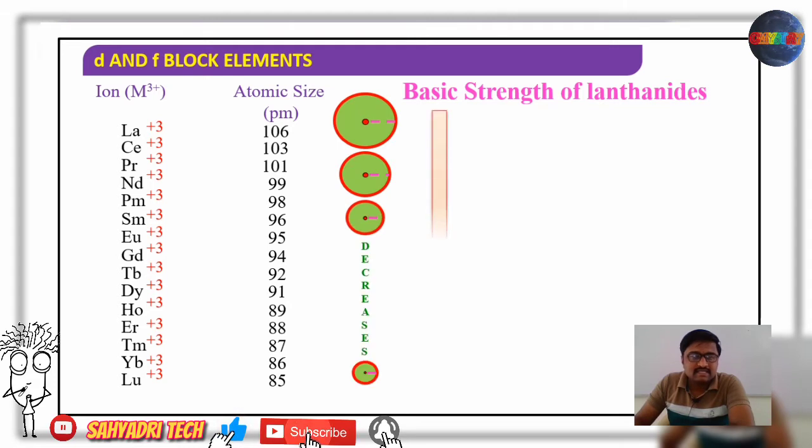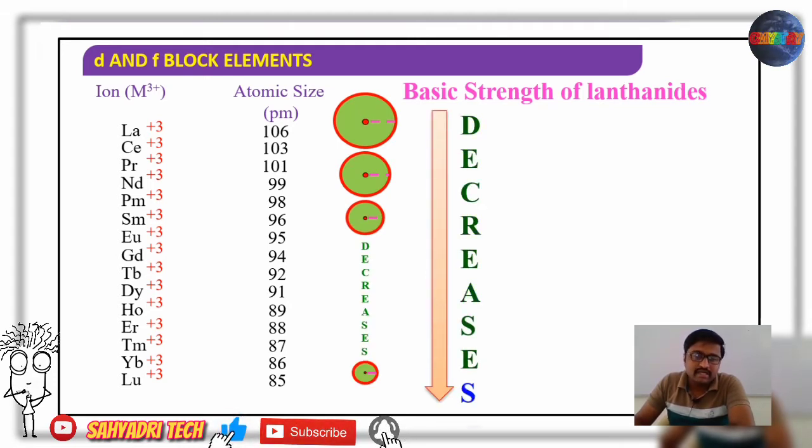So as size decreases, what happens to the basic strength? Basic strength also decreases. If size is more, basic strength is more. If size is less, basic strength is less. So that's what we said, atomic size and basic strength both are directly proportional. Larger the size, it loses electron readily, basic strength is more. Lesser the size, electron loses with difficulty, therefore basic strength is less. So both are directly proportional.